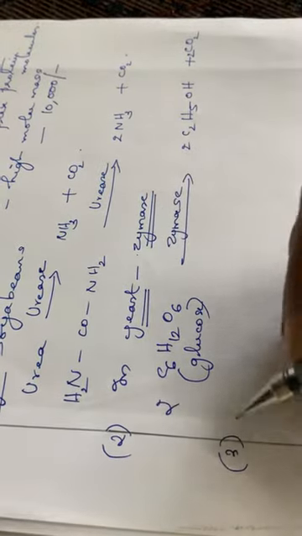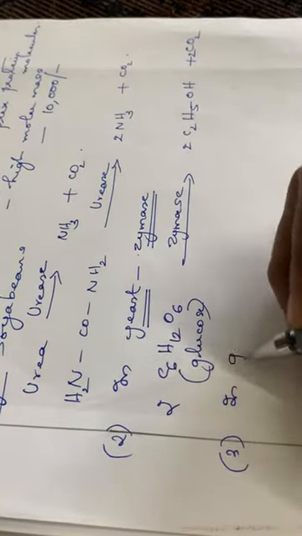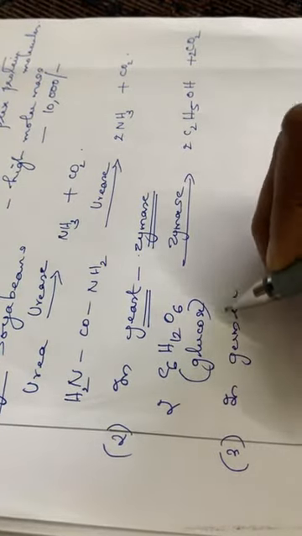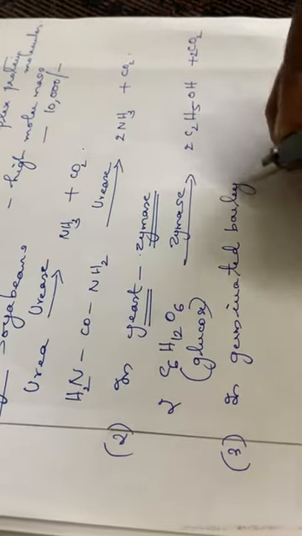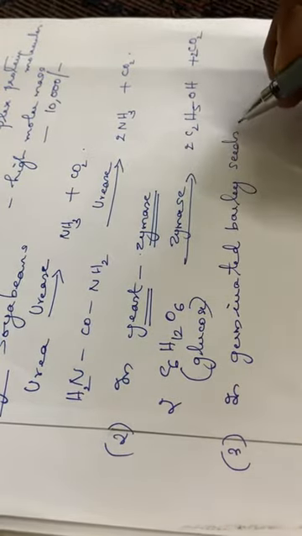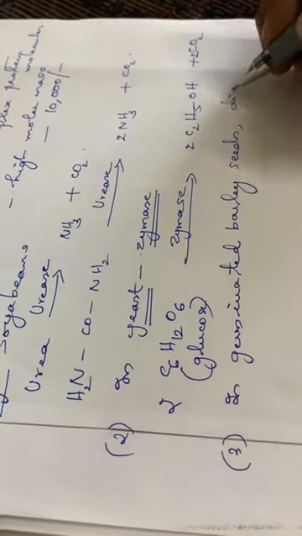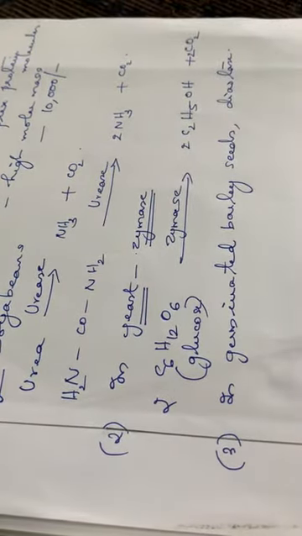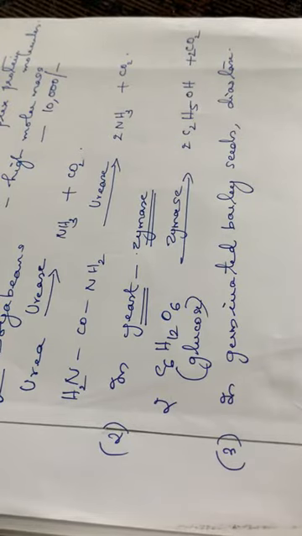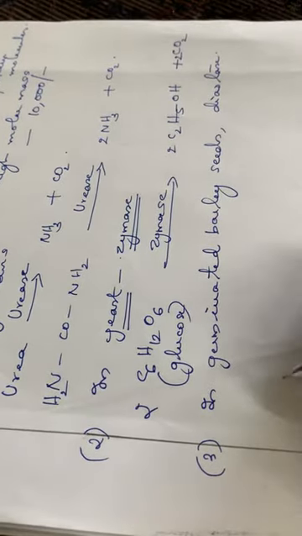Then the third one, in germinated barley seeds, the diastase enzyme is present. This diastase enzyme converts starch to maltose.